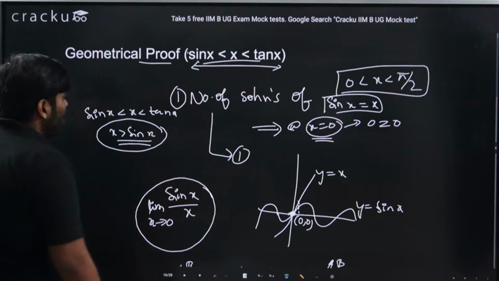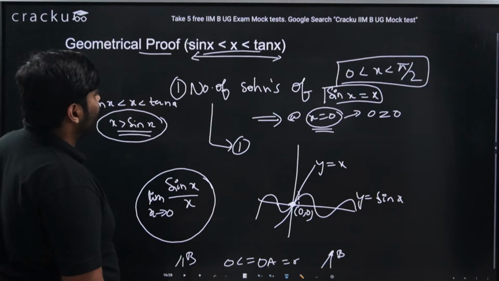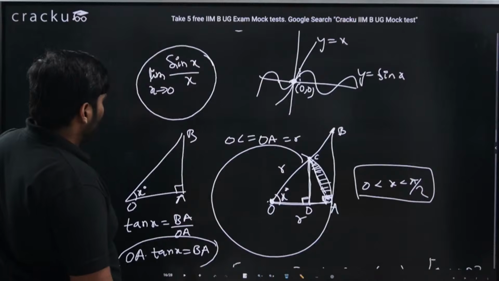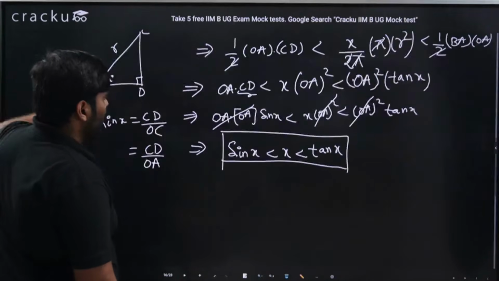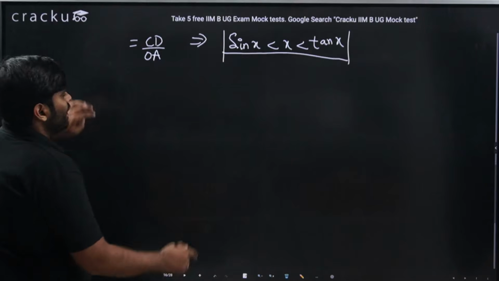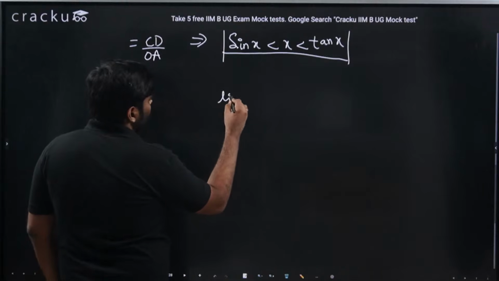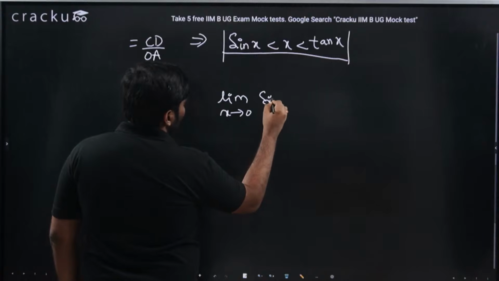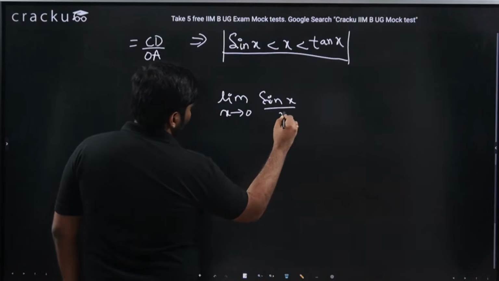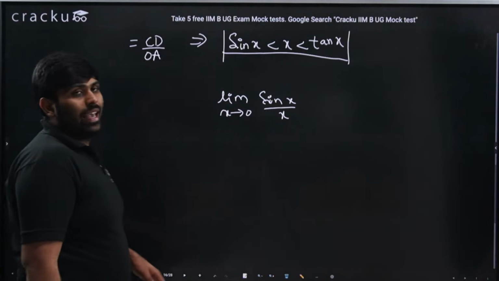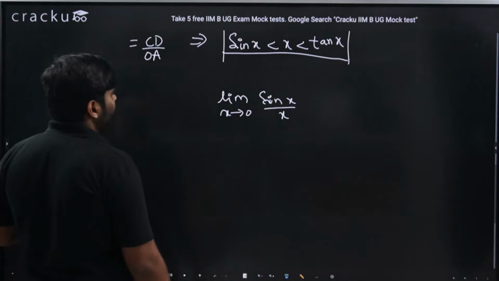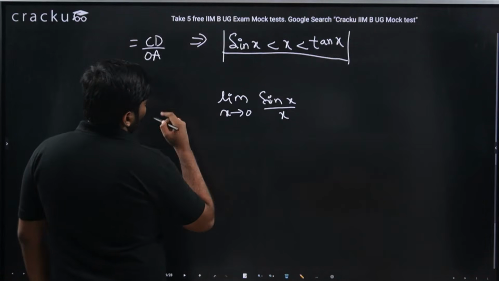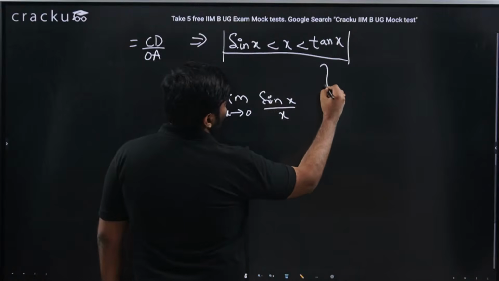Okay, fine. So when I say sin x is greater than x or tan x, now let us see our limit, the limit which we are interested in. How to do the limit x tending to 0 of sin x by x? So let us apply the same sandwich theorem.